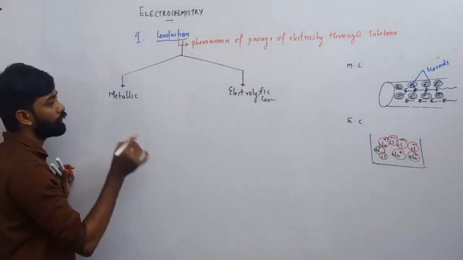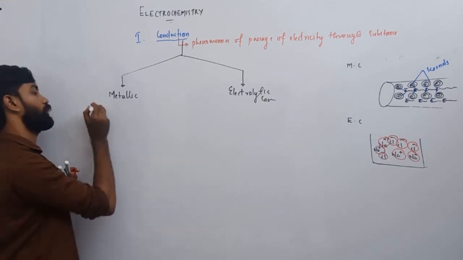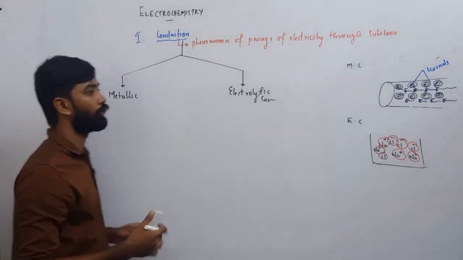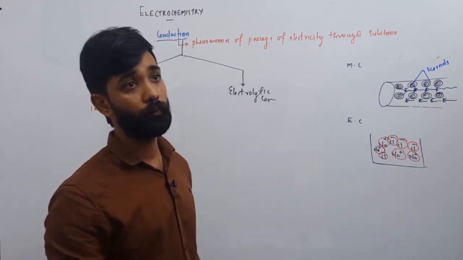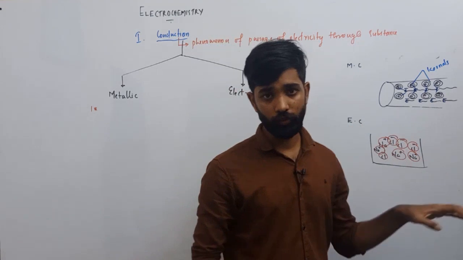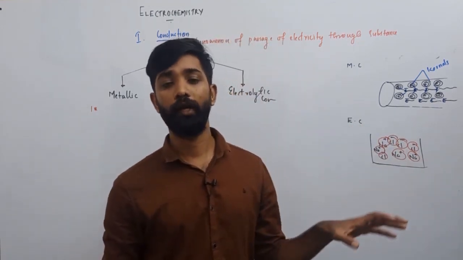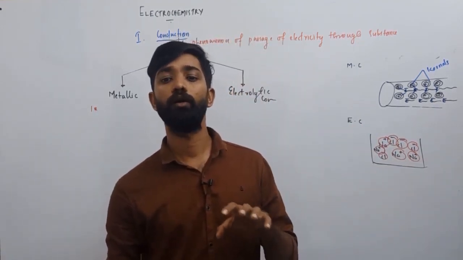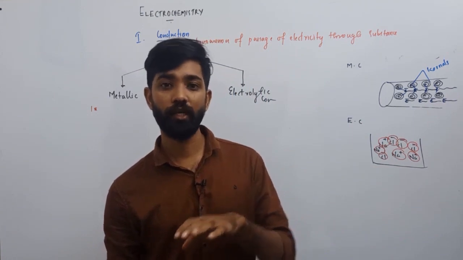Now we can compare metallic conduction and electrolytic conduction with some criteria. The first one is the charge carriers. For a body to conduct, there will be some charge carriers to flow.